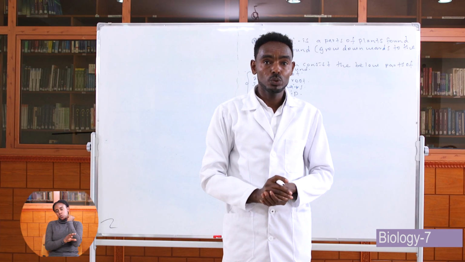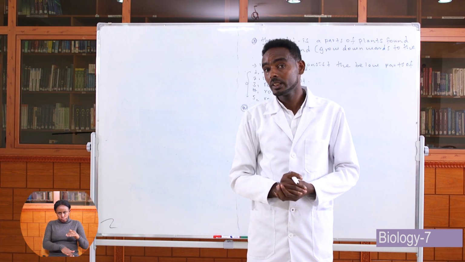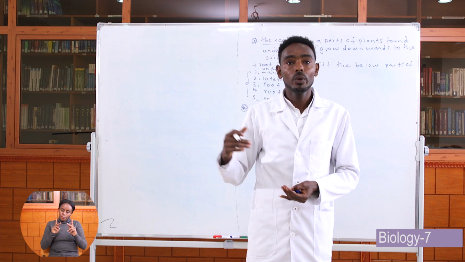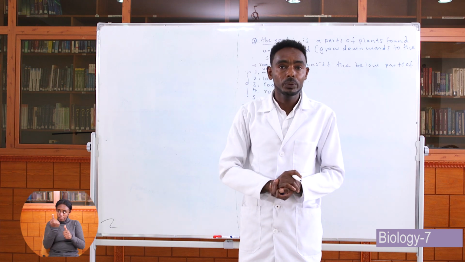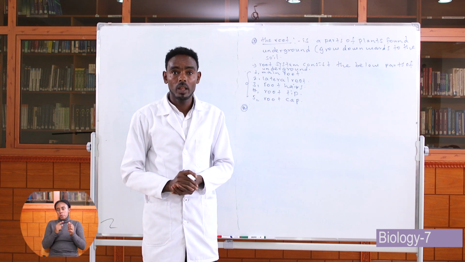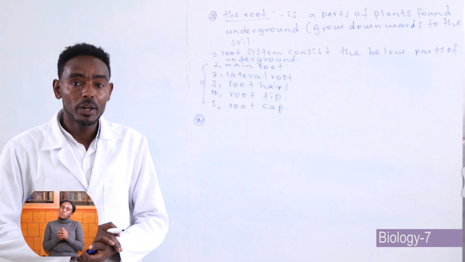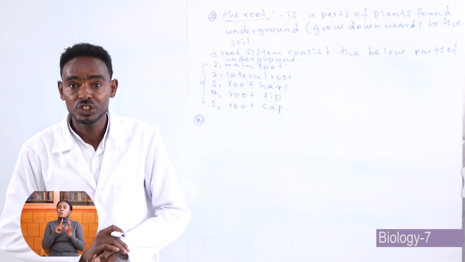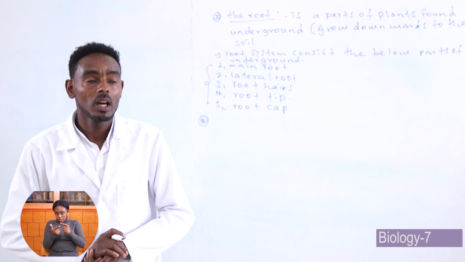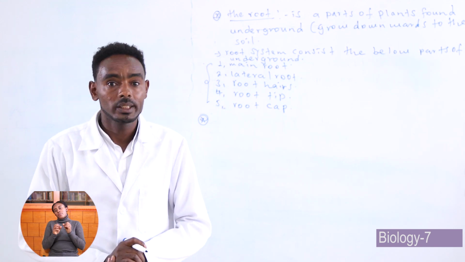Root is a part of a plant which is found underground, or below the ground. It consists of the parts of the underground portion of a plant, which are main root, lateral root, root tip, root hair, and root cap. When we see them one by one, starting from the first one, which is the main root. Main root is a root part which grows at the base of a stem. And the second one is lateral root. Lateral root is a secondary root which branches from the main root.